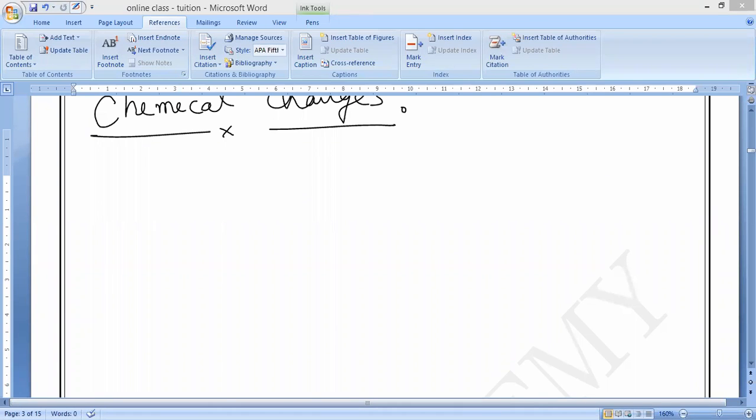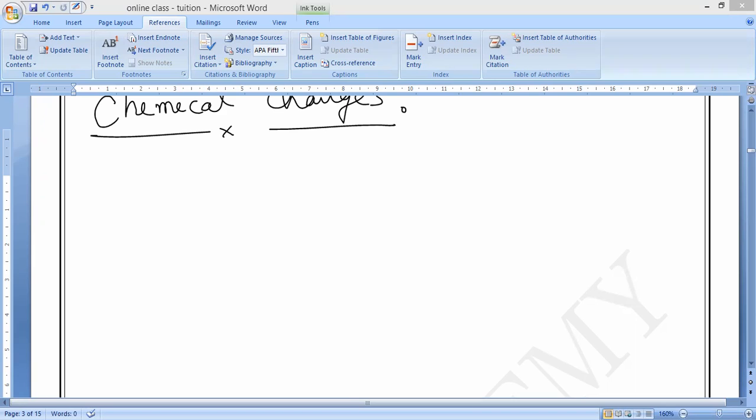New substances with a new chemical formula will come. That is what we should call chemical change. Understand, guys? Entirely new substances will come, so the raw materials have some different properties and the products have different properties. That is called chemical changes.